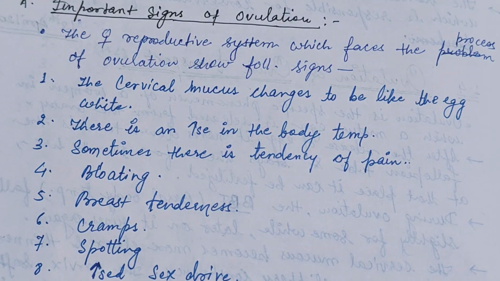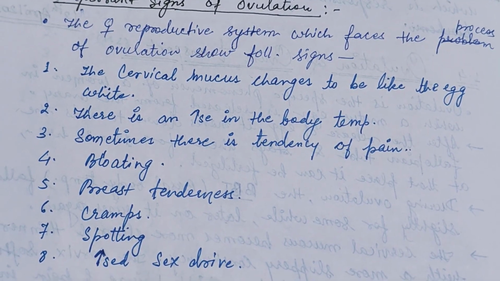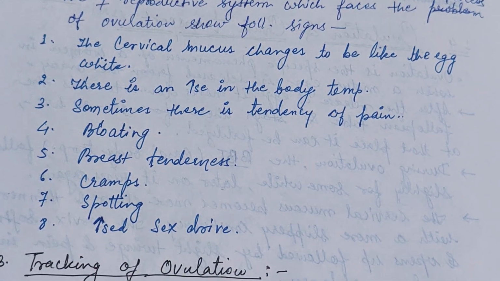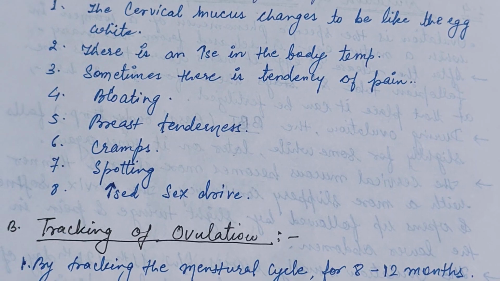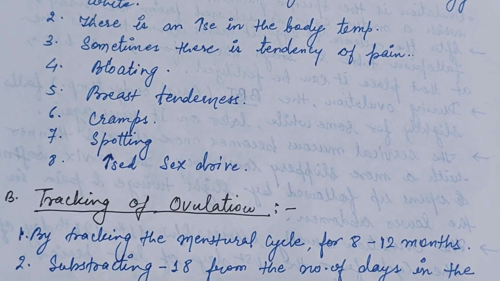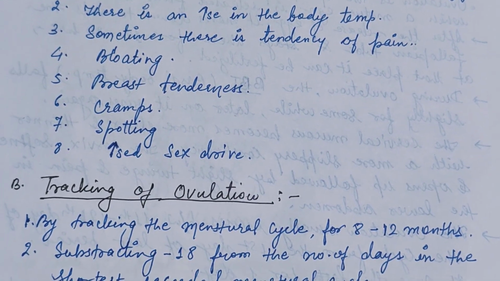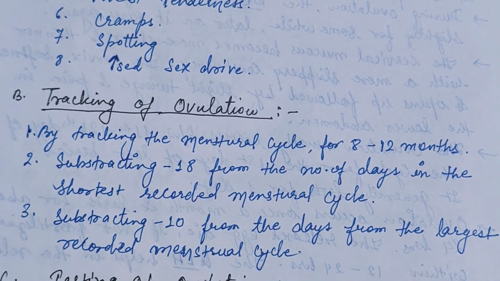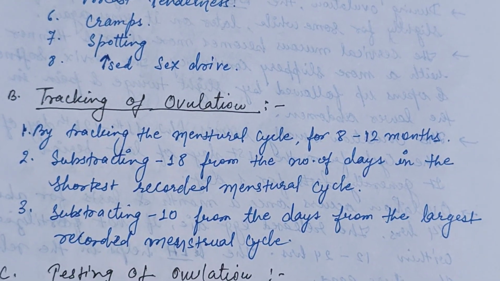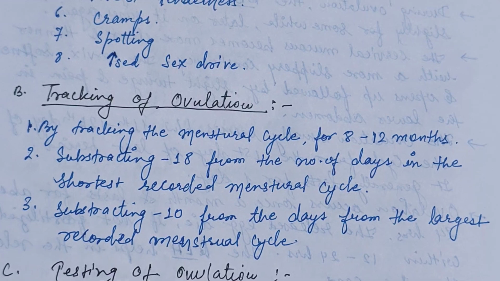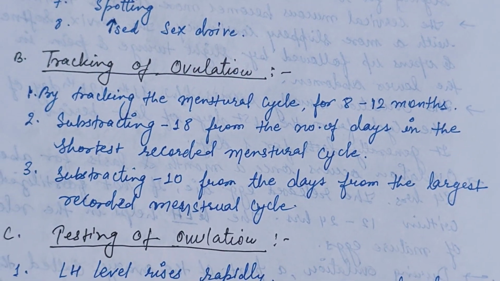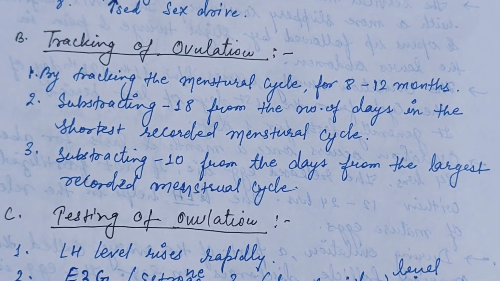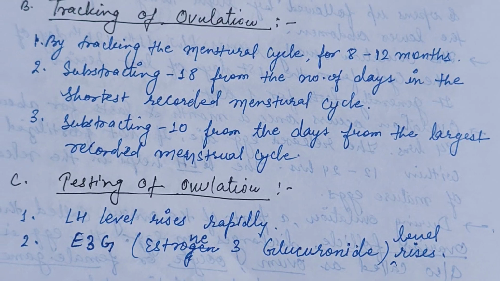follicle stimulating hormone. Important signs of ovulation: the cervical mucus changes to be like egg white, and there is an increase in the body temperature. Sometimes there is pain and bloating, breast tenderness, cramps, spotting, and increased sex drive. We can track ovulation during the menstrual cycle for 8 to 12 months, subtracting 18 from the number of days in the shortest recorded menstrual cycle.